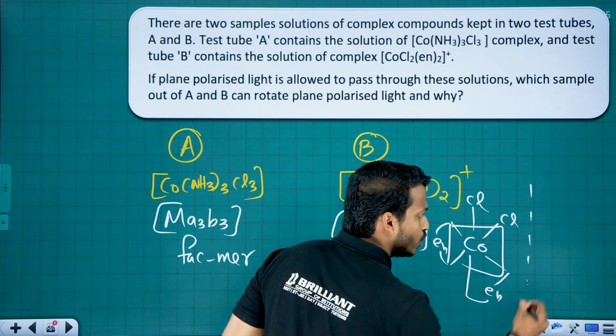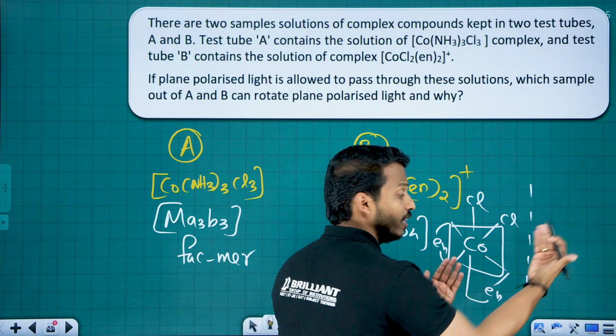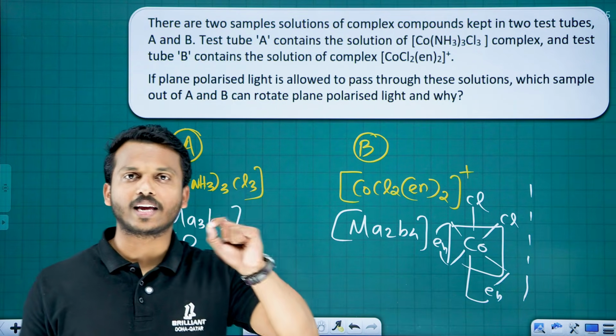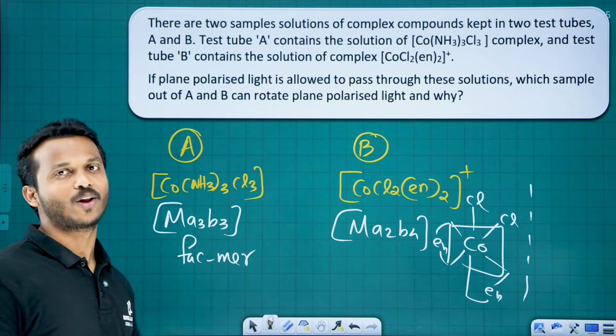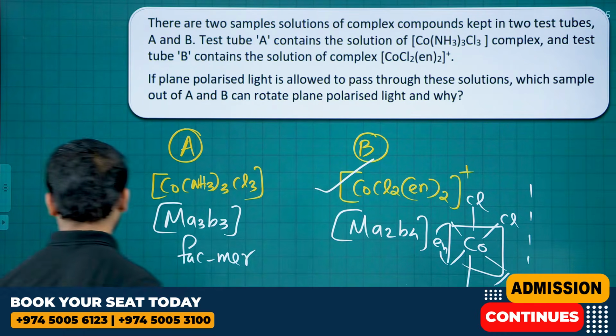If you take the mirror image of this one, you will get an opposite one. They are non-superimposable, so they are optically active, so they can rotate the plane polarized light. So the answer is this compound B.